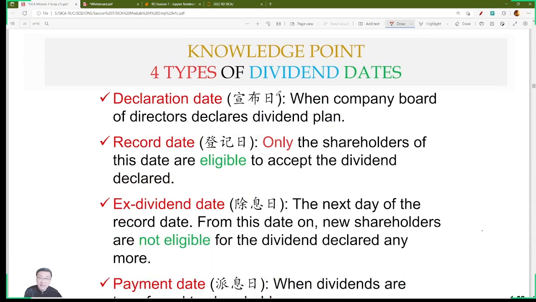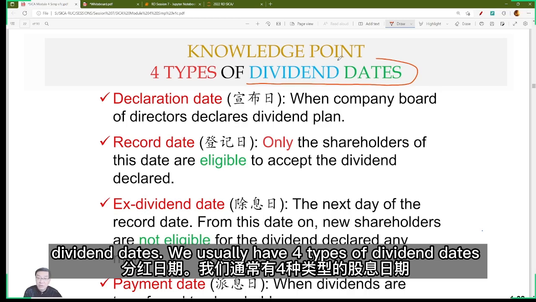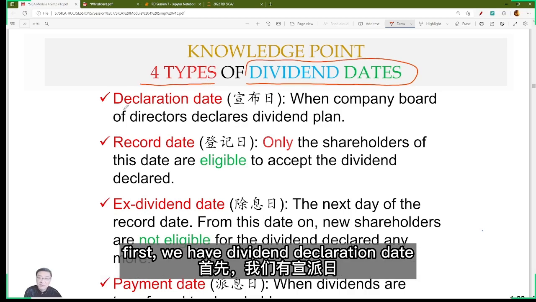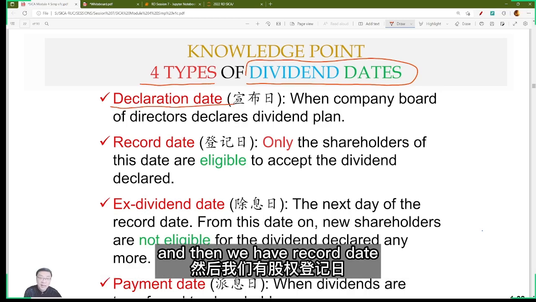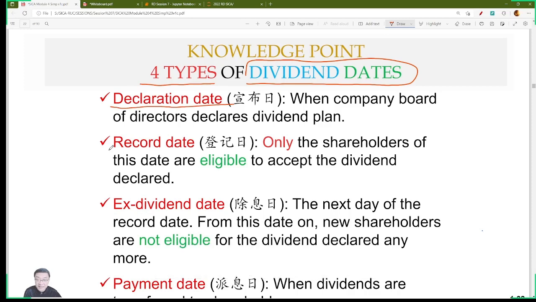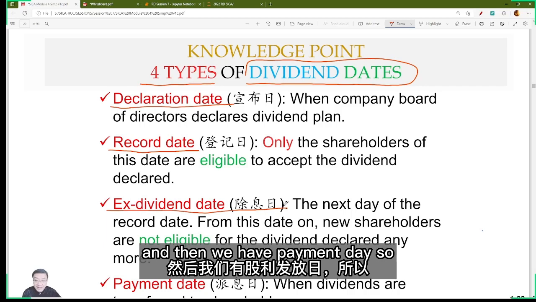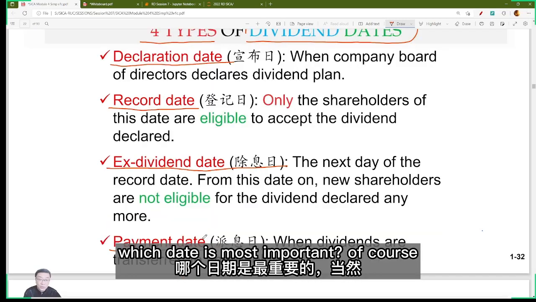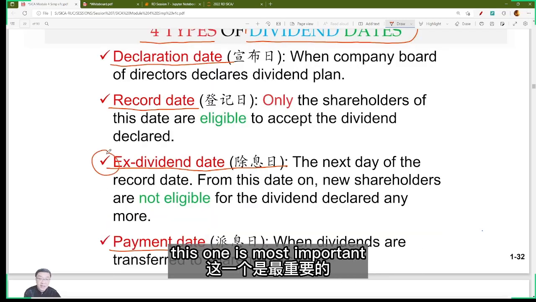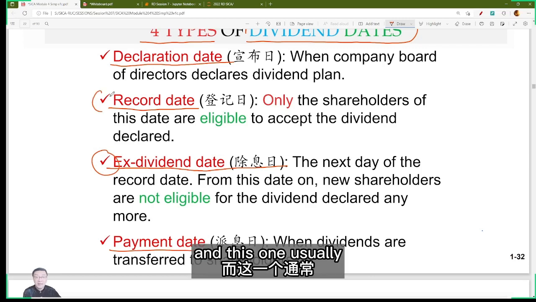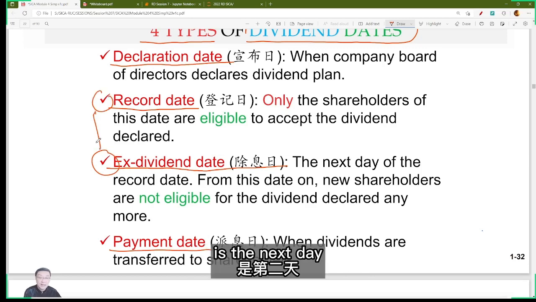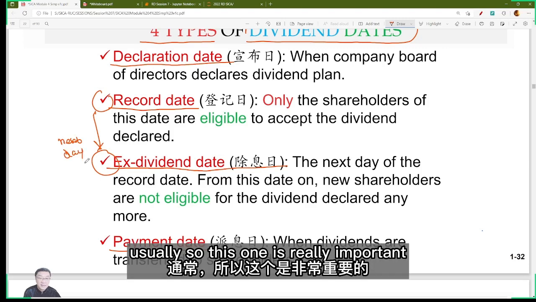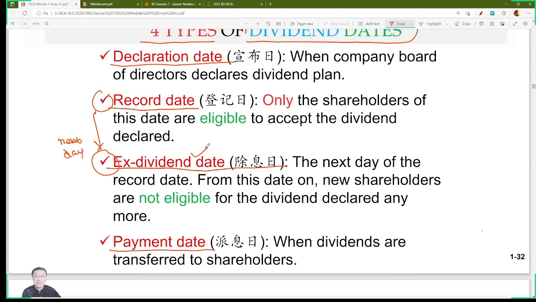This is for Moutai. Now let's learn something about dividends. In dividends, what is important is the dividend dates. We usually have 4 types of dividend dates. First, we have the dividend declaration date, and then we have the record date, and the ex-dividend date, and then we have the payment date. So which date is most important? Of course, this one is most important, and this one is usually the next day. Right? It's usually the next day. So this one is pretty important.